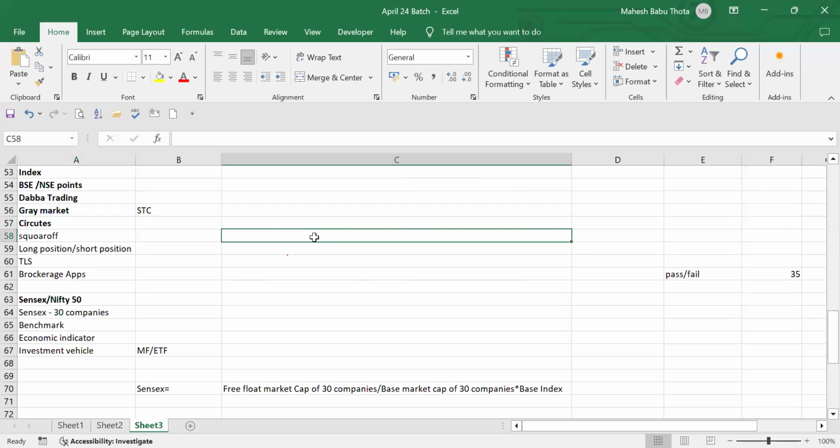Maybe from next week, I may extend the timing as well. I'll try to take it from 7 p.m. to 9 p.m. also because I have to cover the syllabus. If I only take 1 hour or 1.5 hours, it's definitely not possible for me to complete the entire syllabus. Maybe I'll take 2 hours or 1.5 hours. Are you guys comfortable with that? We'll take some breaks as well. No problem. Simultaneously, we'll try to cover the fund accounting classes and investment banking classes, and I have to take the Excel classes. All these things I have to take, right? That's right. Let me stop the recording.